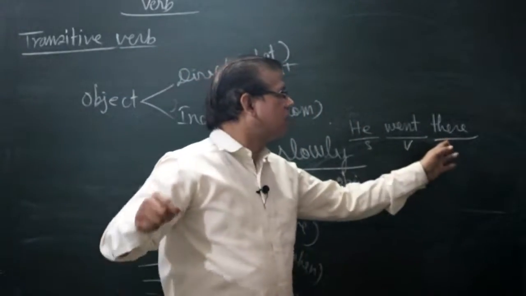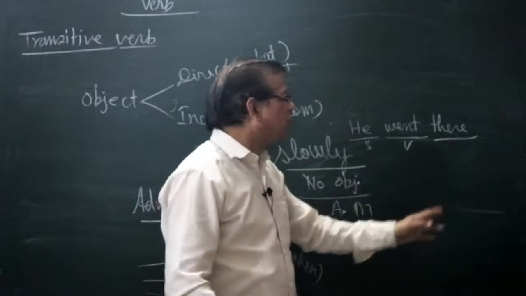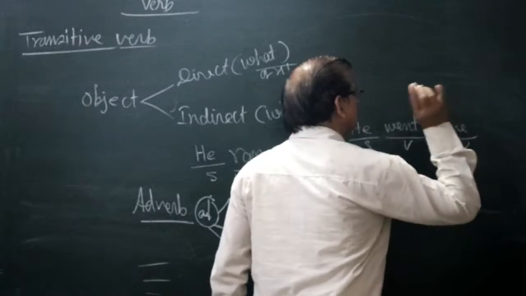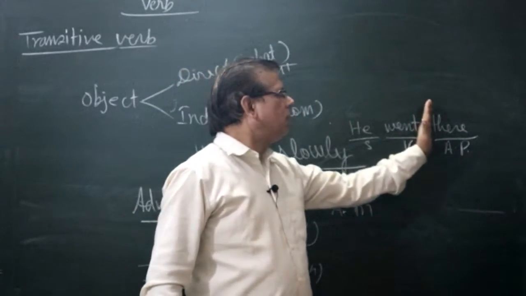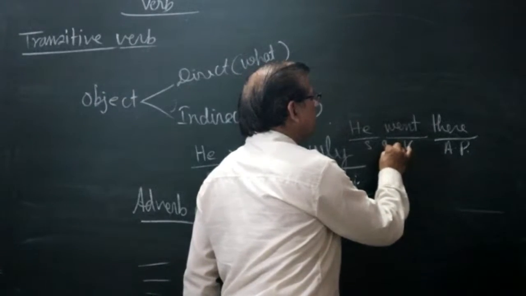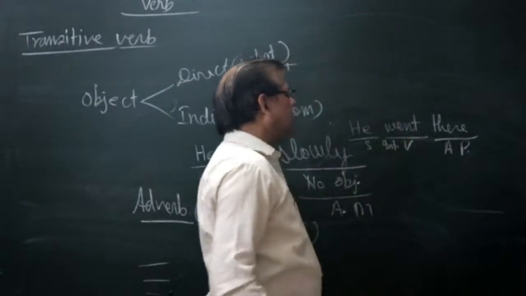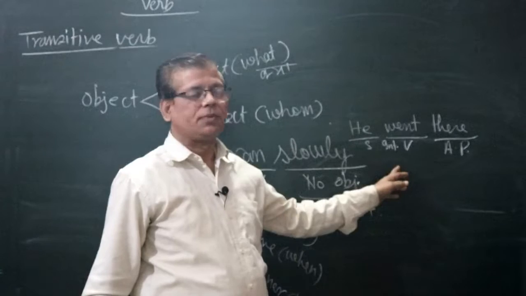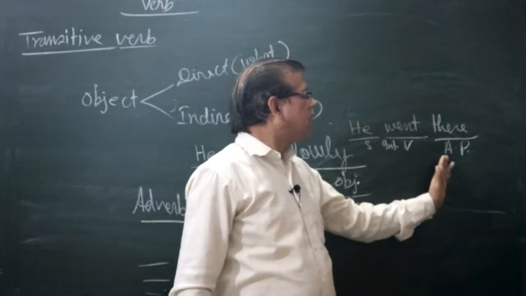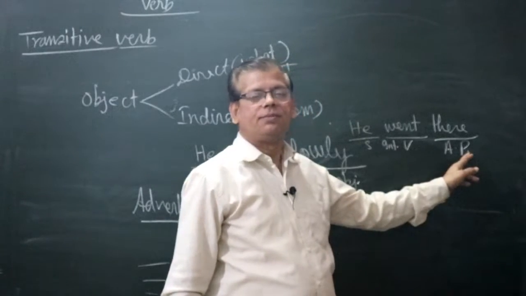There is the answer of the question where. So there is an adverb of place. It means there is no object. So went is an intransitive verb, not a transitive verb, because it has an adverb of place.